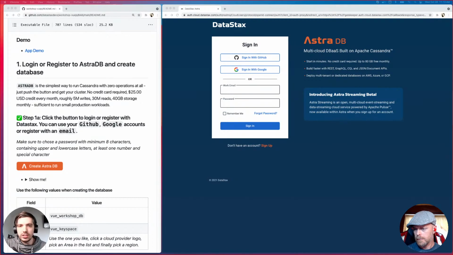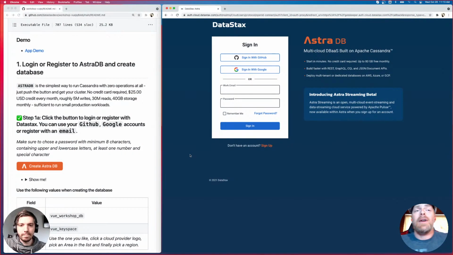So it's free to start. No credit card is needed to sign up. You won't be charged a thing. Once you're getting close to that $25 credit limit, it will prompt you to say, hey, you're using a lot of data. Do you want to continue and pay for it beyond this? But yeah, absolutely free to sign up, free to start, no credit card. It should be pretty clear too if you're creating your first account. In Astra, it'll say you're on the free tier and such.